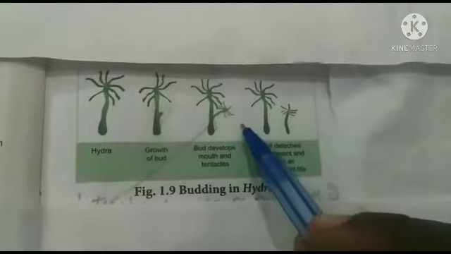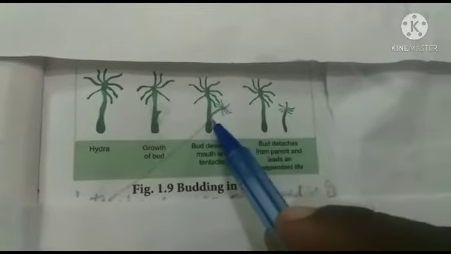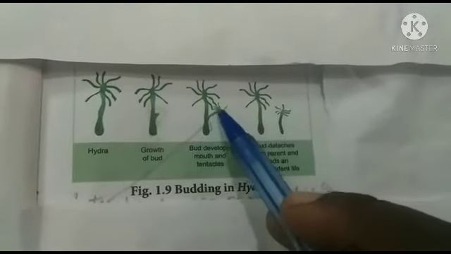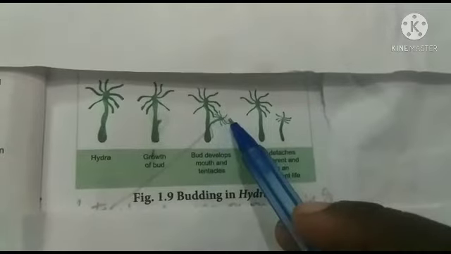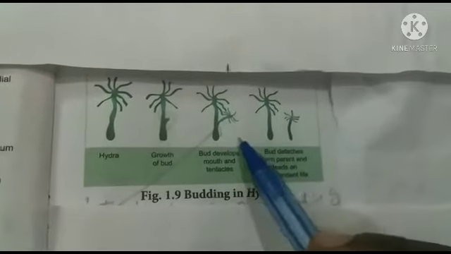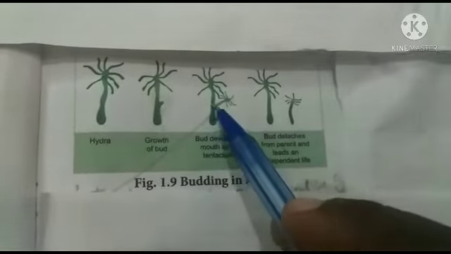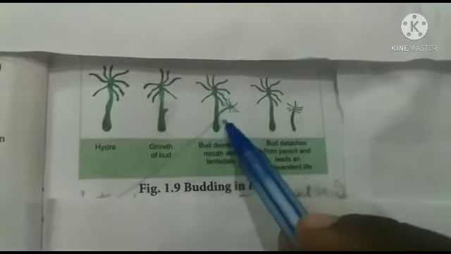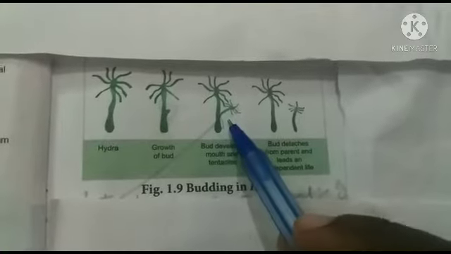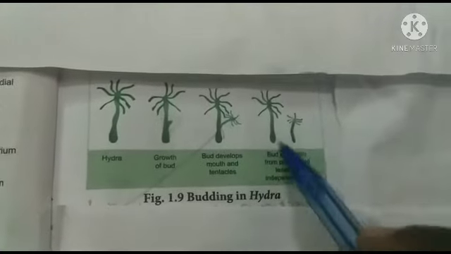Gradually it enlarges in size and develops the mouth and a circle of tentacles at the free end. After the completion of the growth, the bud makes a small constriction at the base, then it is detached from the parental body, and it leads an independent life.